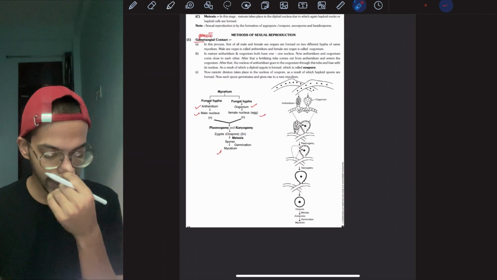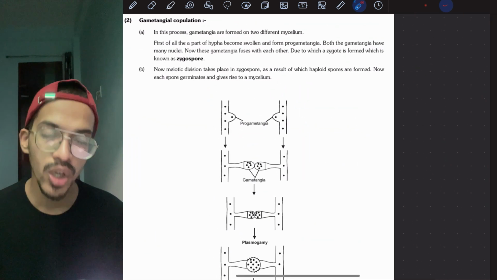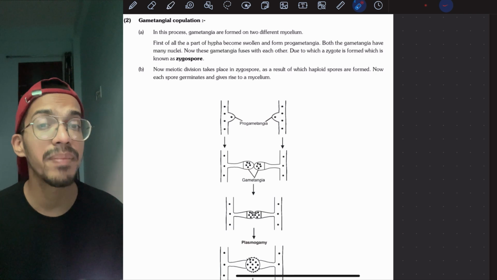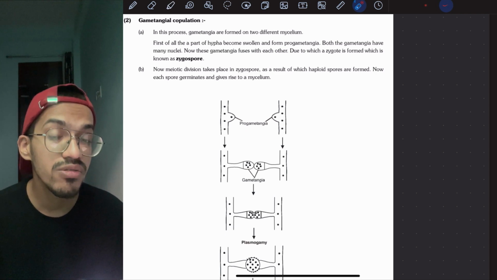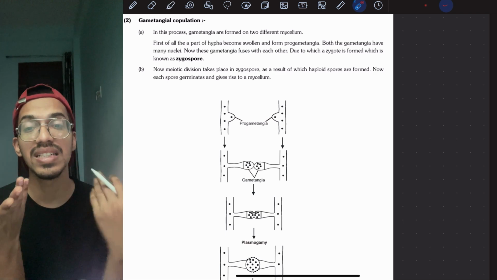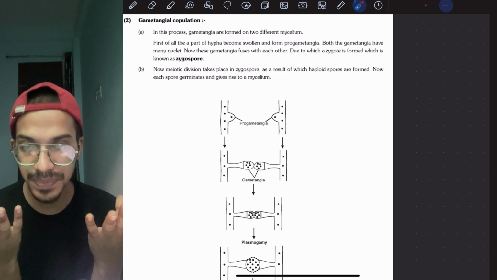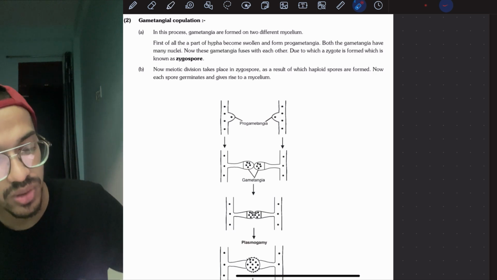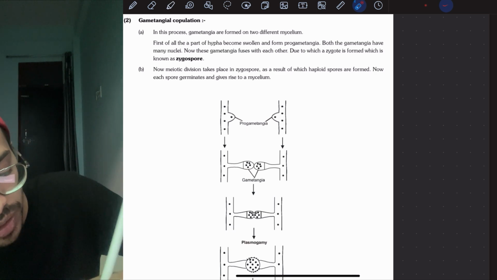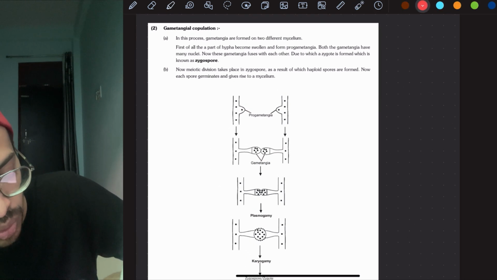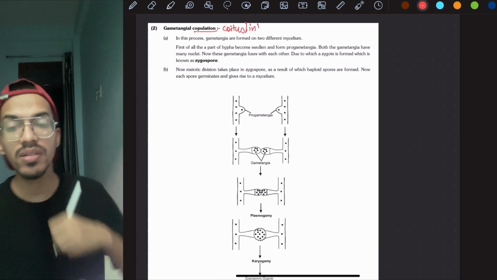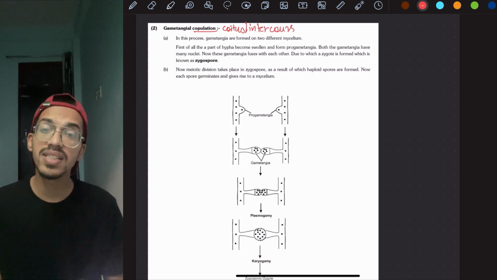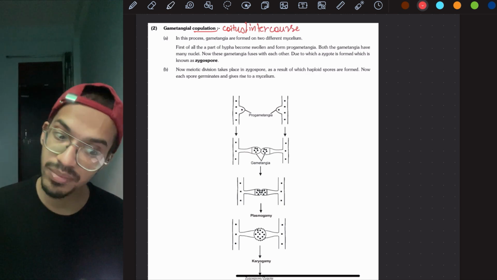Then there is gametangial copulation. Copulation means what? It is a method of reproduction in which the penis is inserted inside the female genital tract. Copulation is coitus, nothing else, just coitus or intercourse. Intercourse means the male penis is inserted inside the female vagina.